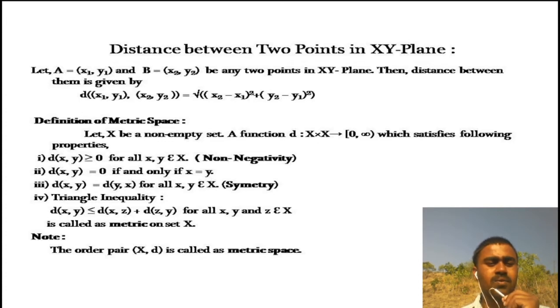Second, the distance between x and y is equal to 0 if and only if x is equal to y. Third property: the distance between x and y is equal to the distance between y and x, that is symmetry. And the last property is triangle inequality, that is for any three numbers x, y, and z in X, the distance between x and y is less than or equal to the distance between x and z plus the distance between z and y. If d satisfies all these 4 properties, then d is called a metric on X, and the ordered pair (X, d) is called a metric space.